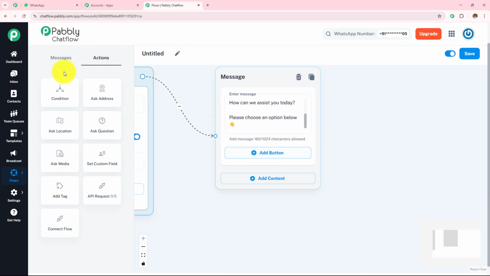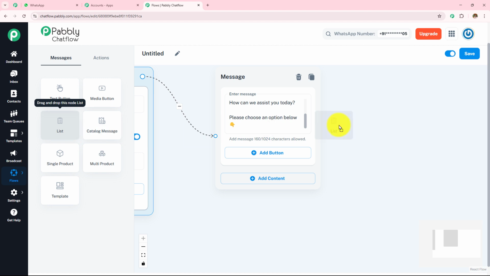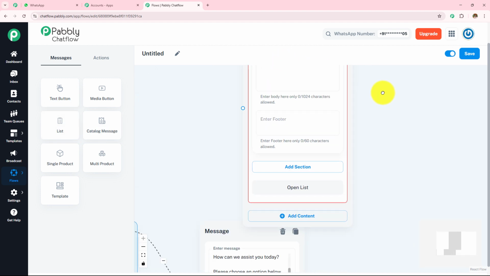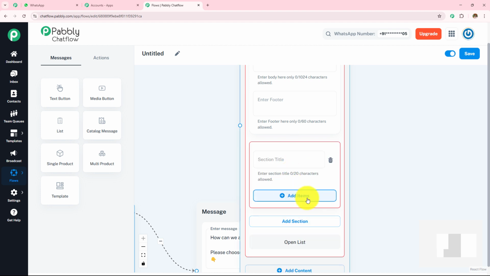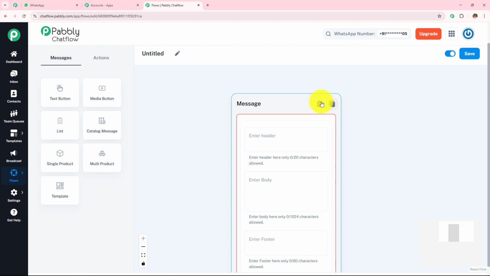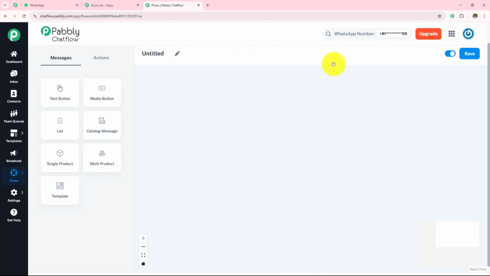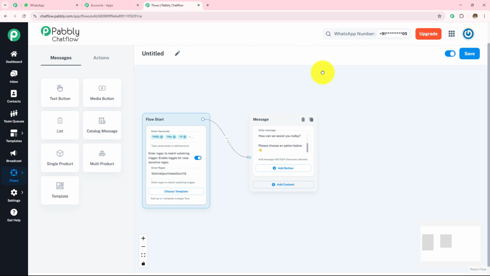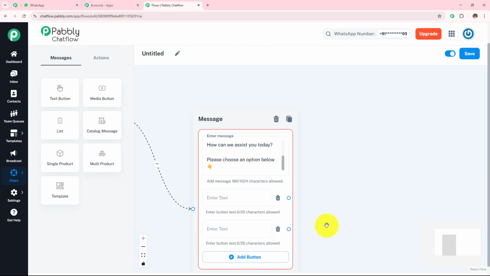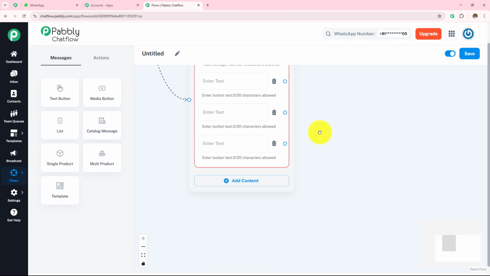Now here, if you have many options, you can simply drag and drop this list. As I've told you earlier, you can enter all the items which you have. Click on this add section and then keep adding the items. Here, as I do not have many items, I'm going to delete this list option. But if you have many options, you can use the list option instead of adding the buttons. Here I have 3 buttons. I'm going to click on this add button and then provide them with the buttons.